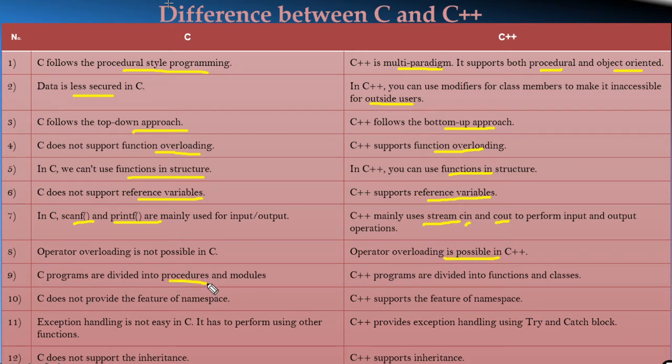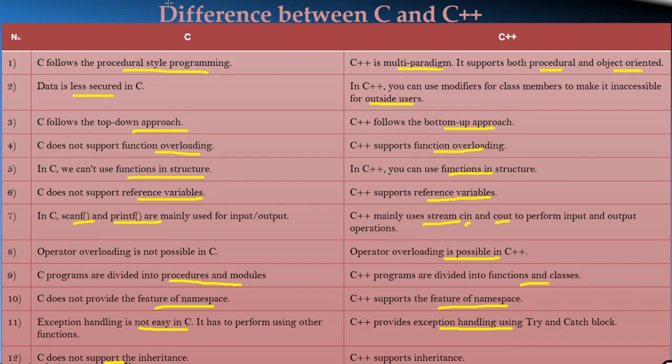C programs are divided into procedures and modules. C++ programs are divided into functions and classes. C does not provide the feature of namespace, but C++ supports namespace. Exception handling is not easy in C; it has to be performed using other functions. C++ provides exception handling using the try catch block. Using this mechanism, we can handle the errors which occur at runtime. So exception handling is the mechanism to handle errors at runtime.